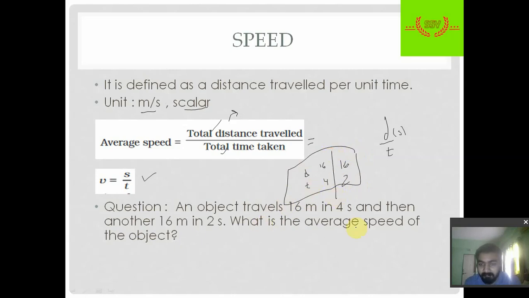Now what is average speed? Nothing to do but apply this formula. Total distance is 16 plus 16 and total time is 4 seconds plus 2 seconds. So calculate it and comment down the answer. So the answer is 5.33 meter per second. Now you tell me in comments how we can reach this answer.